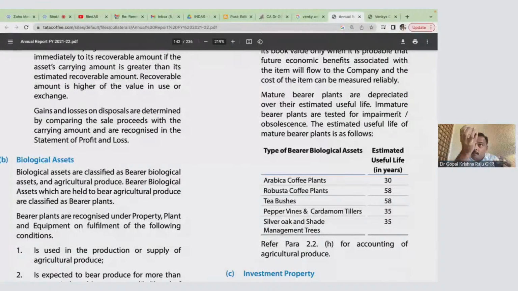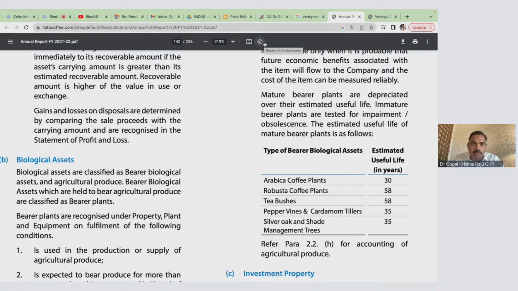Now, from the asset, you pluck the tea bushes, the coffee beans you take. Once you take it, the produce, I repeat, the produce will come under IndAS 41. Now, how does the produce have to be measured? Produce has to be measured in IndAS 41 at fair value. At fair value. And once you measure it, then you will go to IndAS 2 because it becomes inventory, because you have to sell that. So from property, plant and equipment, you pluck it.